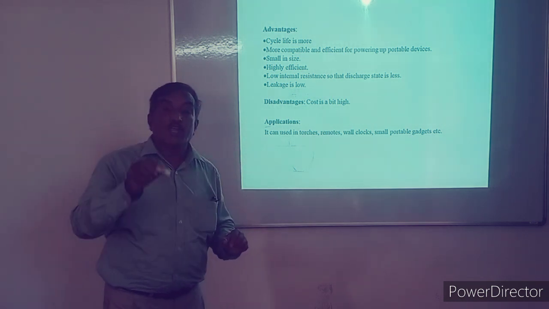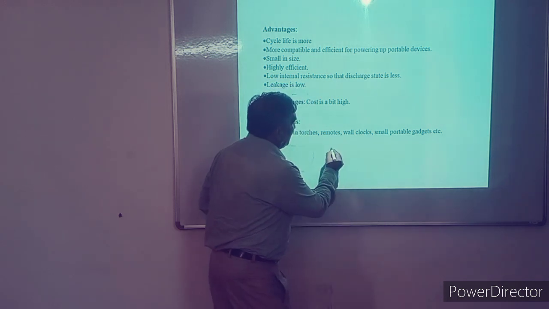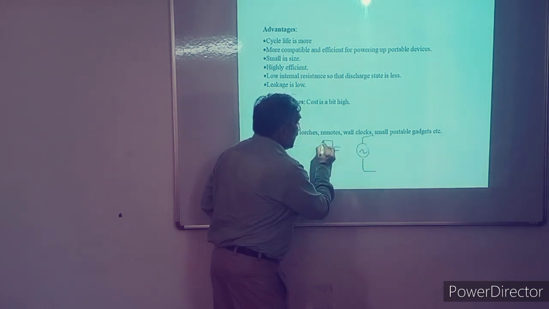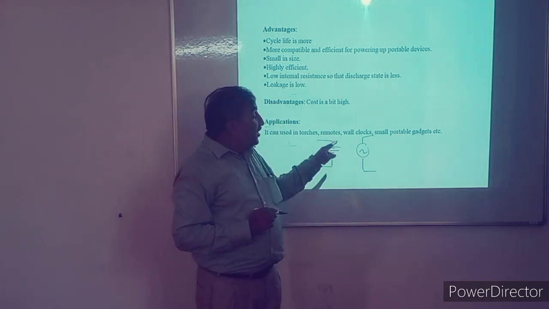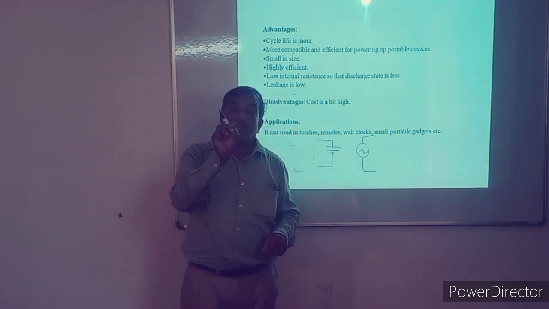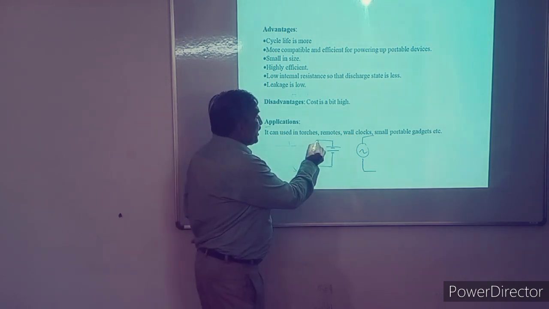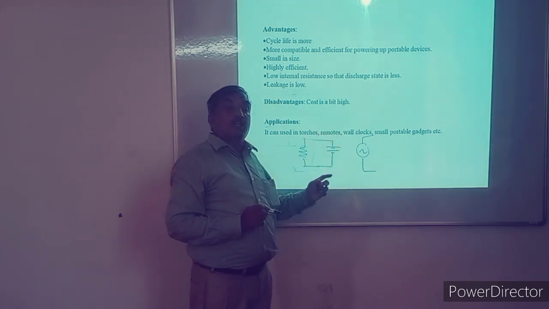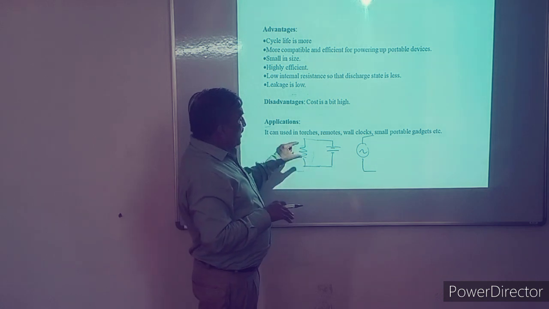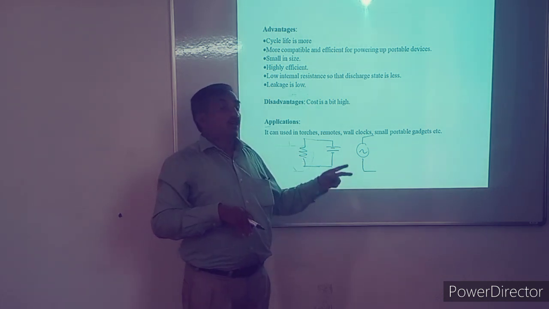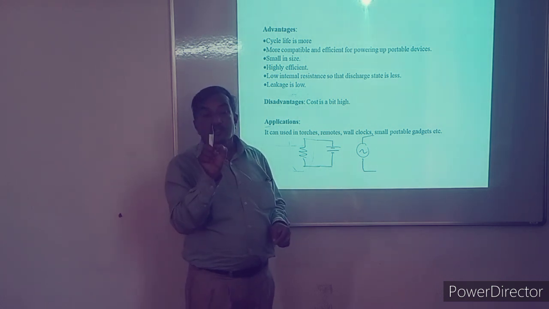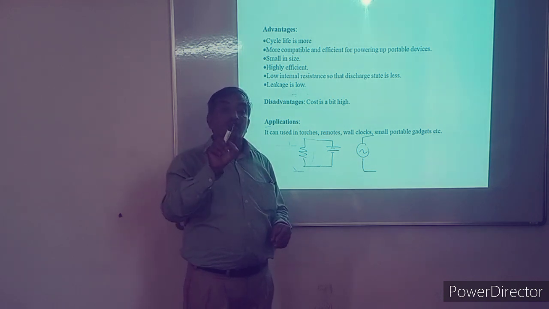One important term for every source, either for DC or for AC, is an additional term the technical person must know: its internal resistance. Every source has its internal resistance, because when we connect it in the circuit, the total current is voltage divided by total resistance. While considering total resistance, the external resistance plus the internal resistance of the battery must be included there. So the internal resistance of the battery is also important.